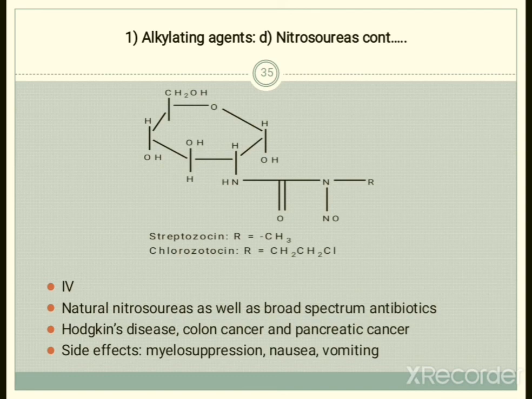At the R position, different derivatives have been synthesized. From chlorozotocin, streptozotocin has been synthesized. In streptozotocin, R is equal to CH3, and in the case of chlorozotocin, R is equal to CH2Cl.